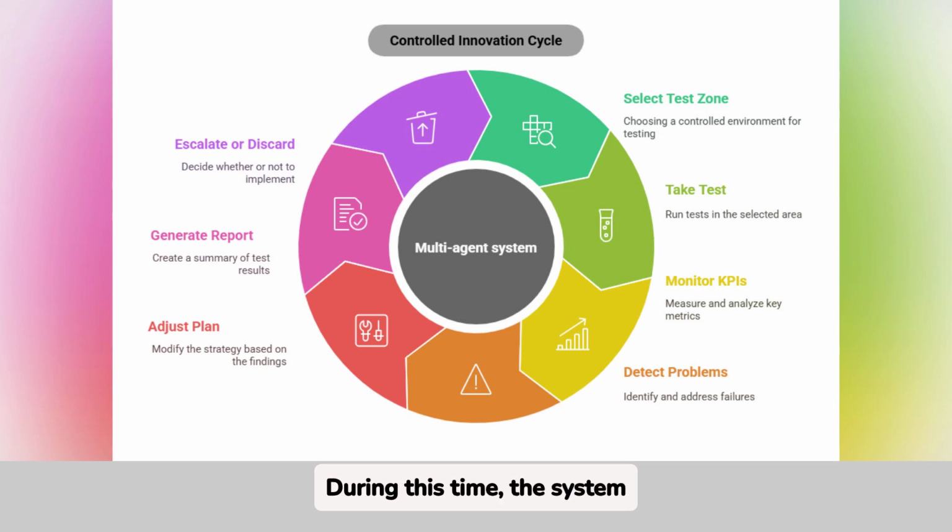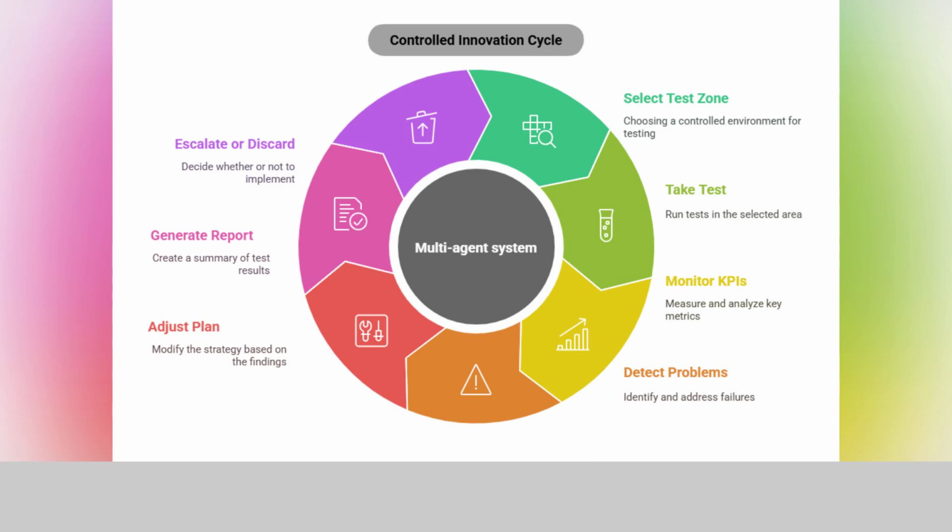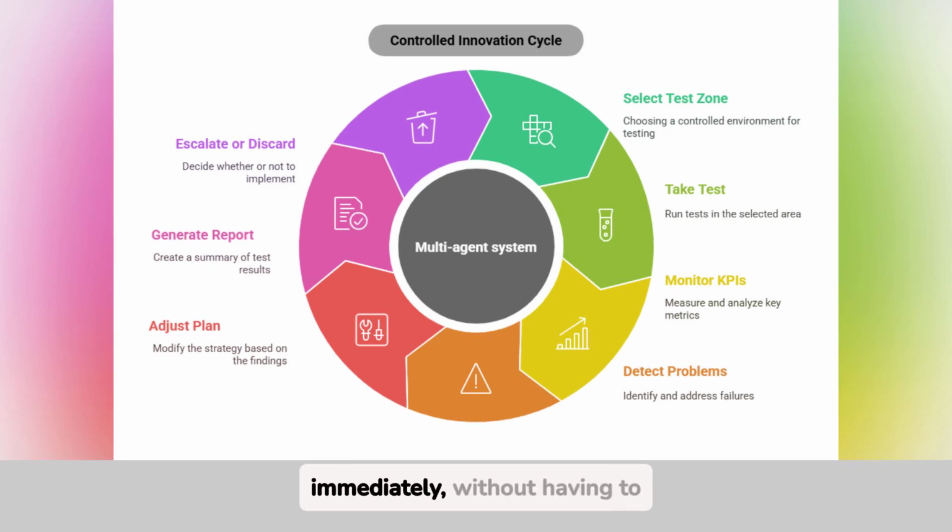During this time, the system continuously measures and compares the KPIs you defined for improvement: execution times, error rates, customer satisfaction levels, direct and indirect economic impact, among others. And what happens if something goes wrong during the test or the results aren't good? The system detects this immediately without having to wait for the pilot to finish. And then there are two possible paths. 1. If the impact is negative and significant, it automatically stops the pilot. 2. If the problem is correctable, it adjusts the action plan on the fly through another sub-agent called the dynamic adjuster. But we'll look at that in more depth in the next video.